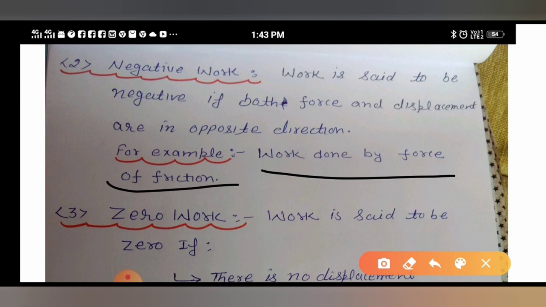Means if you want to move in the forward direction, the force of friction will oppose you in the backward direction, means it will try to push you in the opposite direction, because the force of friction always acts in the opposite direction. So this is an example of negative work.